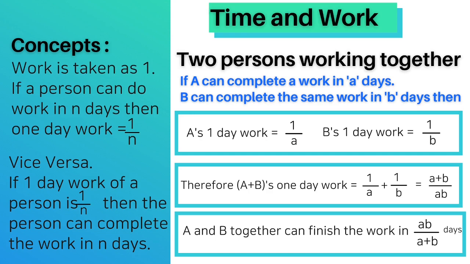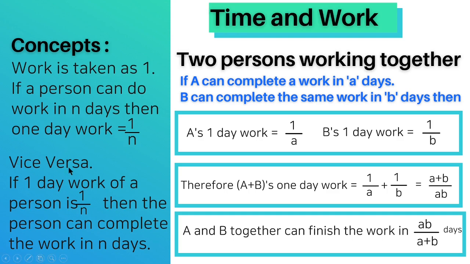We are going to cover time and work, and we go to the concepts of it. Work is taken as 1. If a person can do a work in n days, then 1 day work equals 1 upon n. This means that if some person is doing some work in 2 days, then 1 day work will be half of it, or 1 upon 2. If he does the work in 3 days, then 1 day work will be 1 upon 3 of the work.